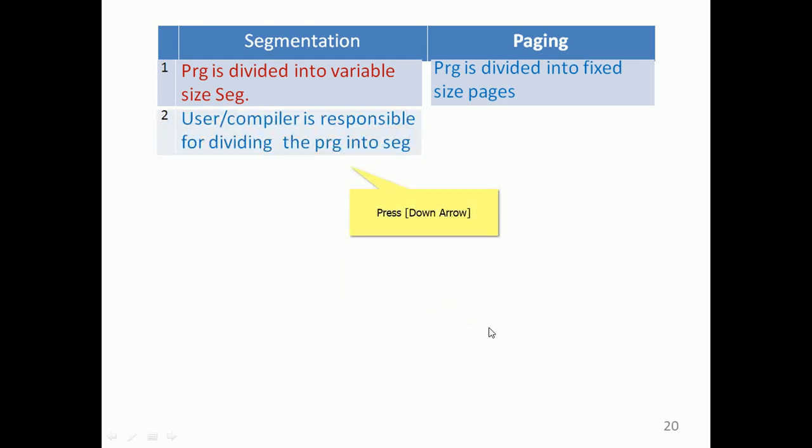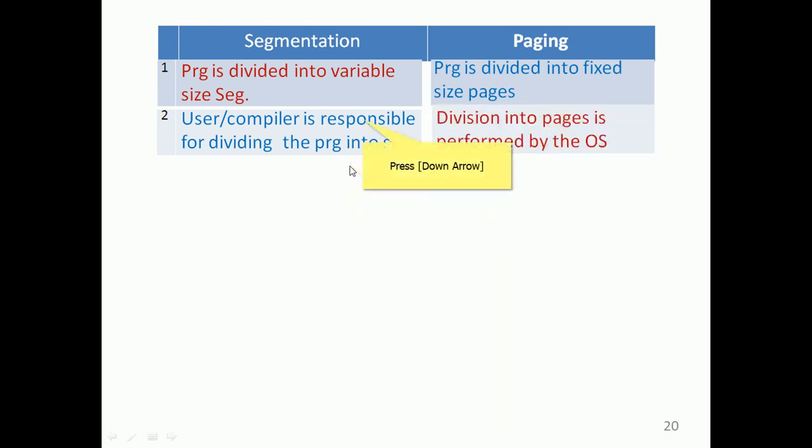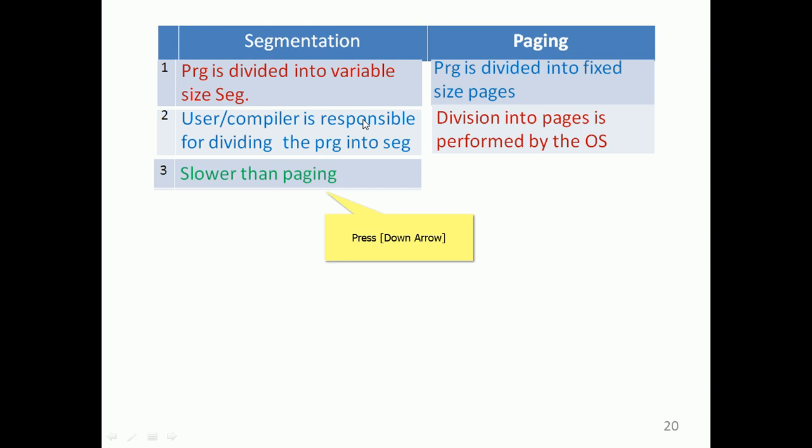In segmentation, the user or compiler is responsible for dividing the program into segments. For some programs the compiler does this division into segments automatically, whereas the division into pages is performed by the operating system. So the user has little privilege in paging, whereas paging is exclusively done by the operating system.